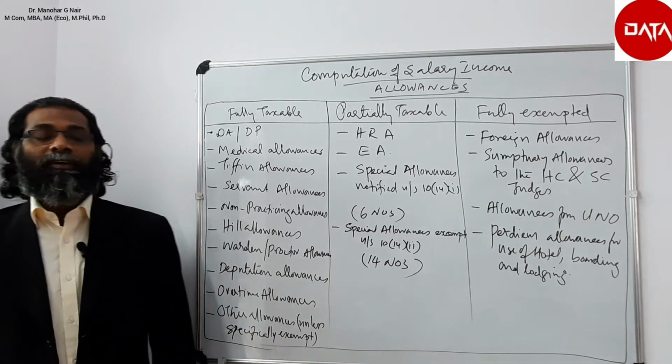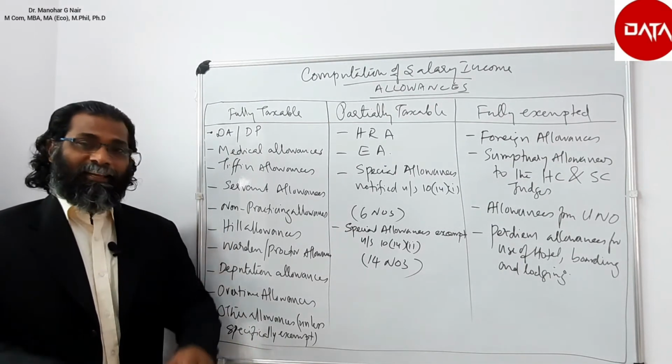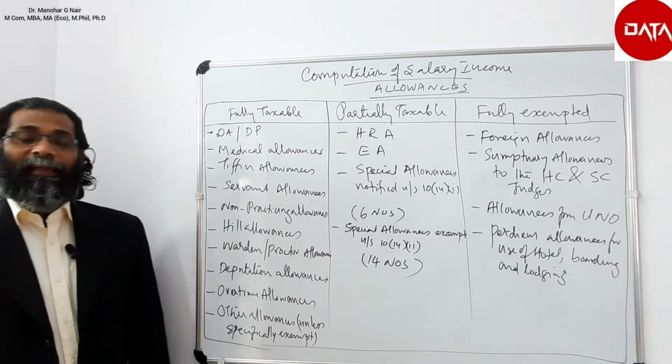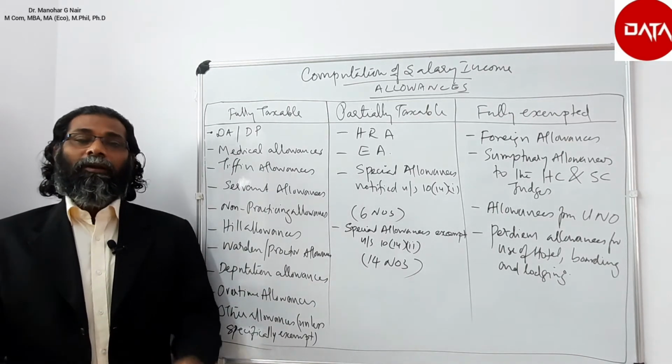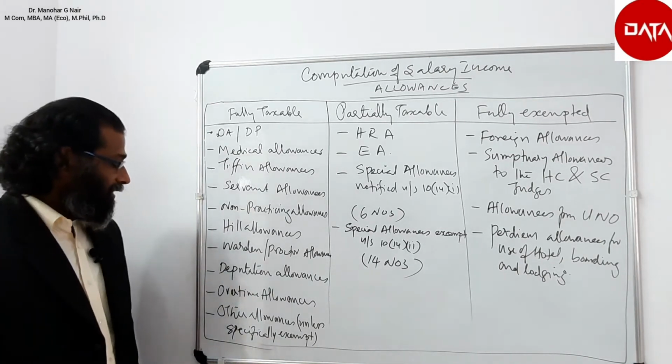Similarly, deputation allowance. If the employee is posted to some other place other than his normal place of working and any allowance is given for it, it is called deputation allowance. That will be added along with salary.